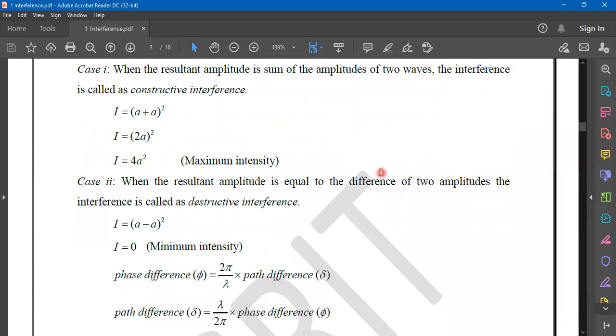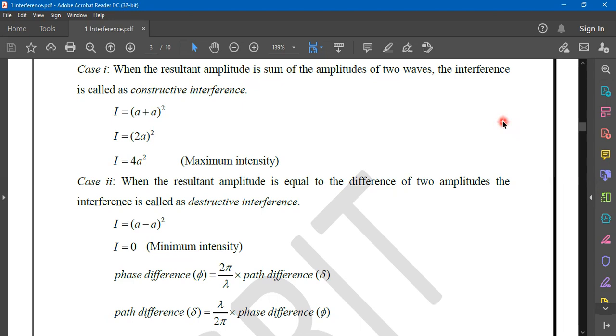Now, case 1. The first case we are dealing with is constructive interference. Constructive interference always gives you maximum resultant displacement, that is y1 plus y2. ఇప్పుడు constructive interference ఎప్పుడు జరుగుతుందని చెప్పారు, crest falls on another crest.